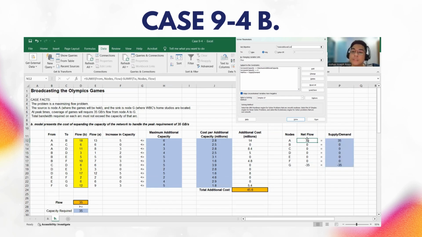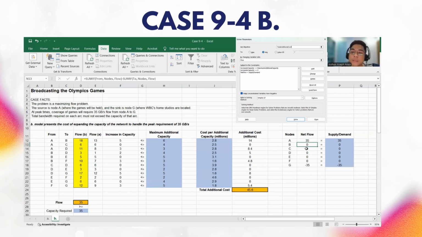And how do we get the net flow for each node? To get the net flow for each node, we subtract the inflow from the outflow. To get the outflow, we take the flow which starts from that specific node and sum the corresponding flow values. And for inflow, we take the flow which ends at that specific node and sum the corresponding values. So when we subtract the inflow from the outflow, we get the net flow.